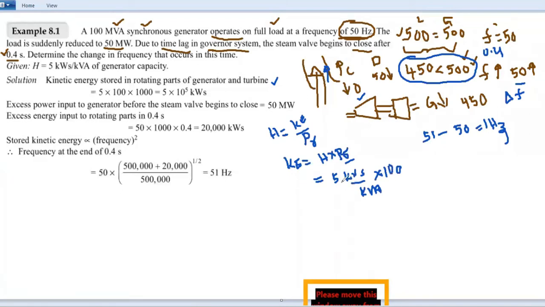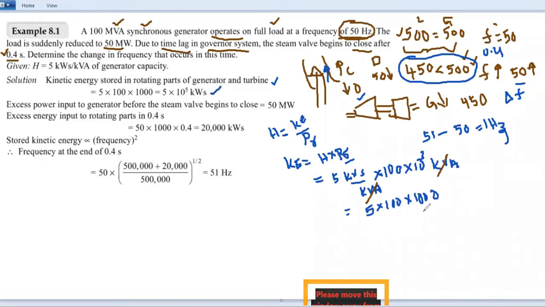But it is kW seconds per kVA, that's why you convert this MVA into kVA. Then 100 multiplied by 10 power 3 kVA we can write like this. Now kVA and kVA get cancelled, and now we will get 5 multiplied by 100 multiplied by 1000.